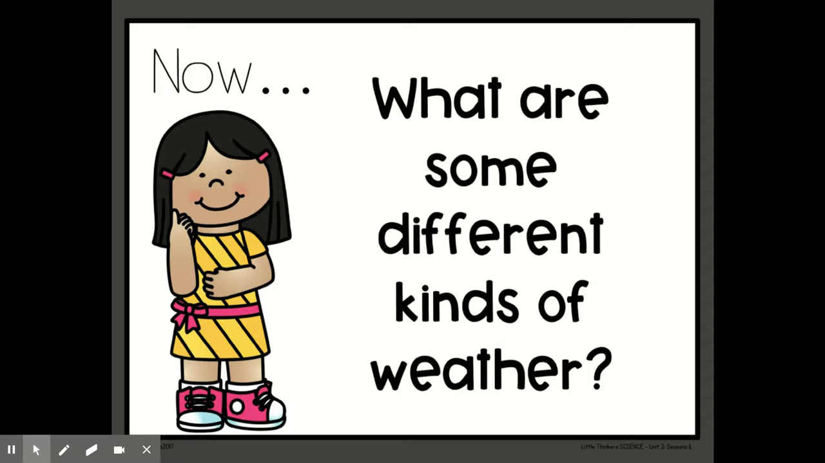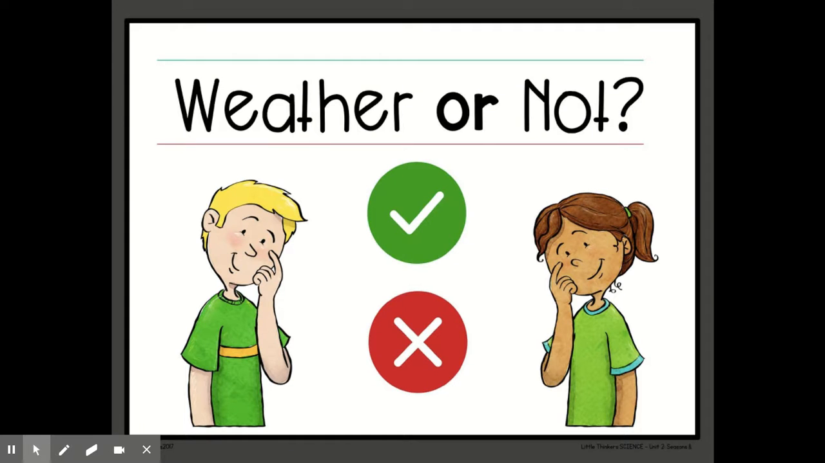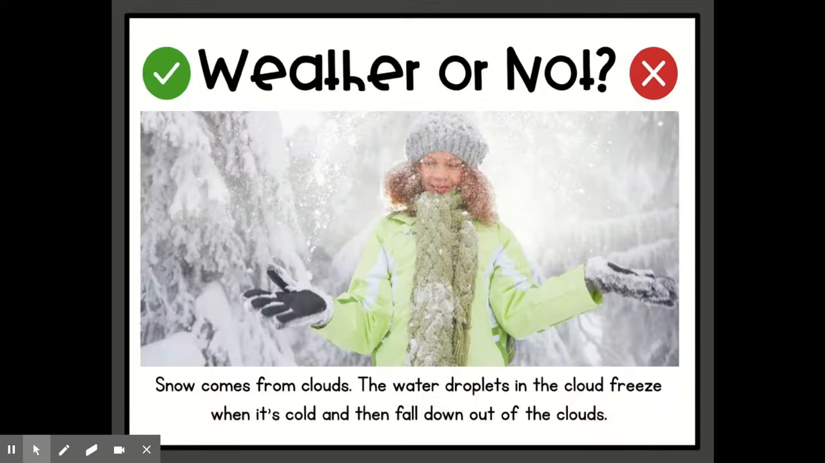Yes, awesome job sharing. Now we're going to play a game and we're going to see if it's weather or not. So if you think that it represents weather, you're going to give a thumbs up. If you think it's not, you're going to give a thumbs down. All right, let's get started. Weather or not: if you think it's true, you're going to give a thumbs up. If you think it's not, you're going to give a thumbs down.